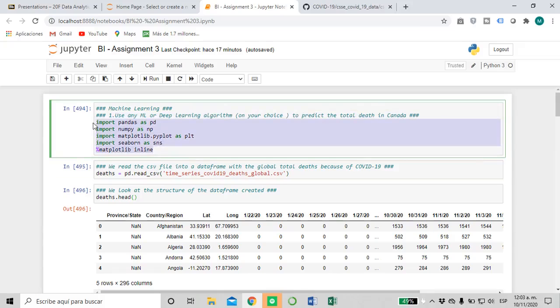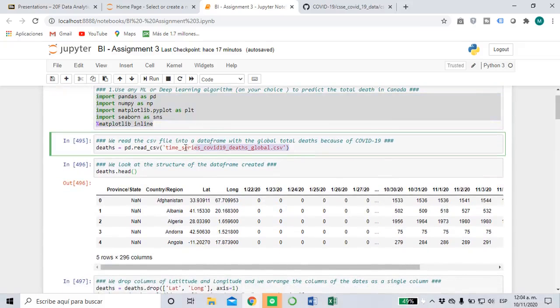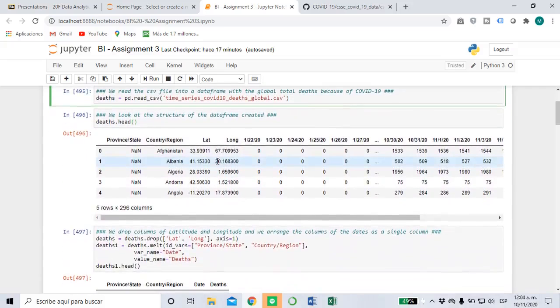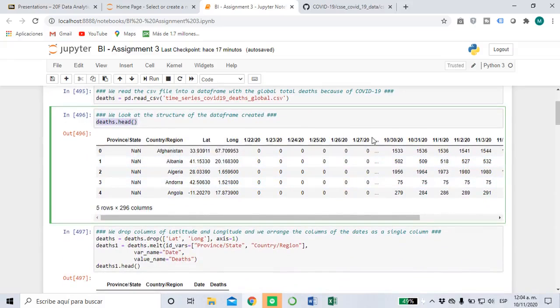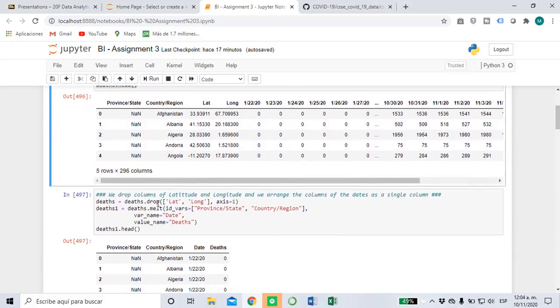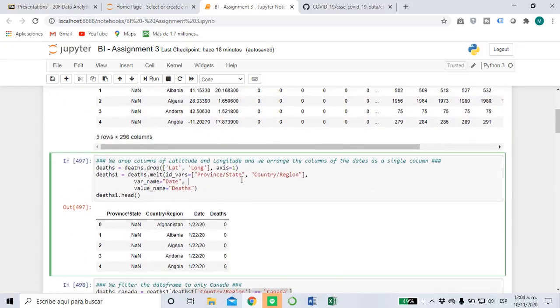First, obviously, you have to import all the libraries that we need. We're going to read the CSV file that I just showed you with the total debts around the world. With head we can see the structure of the data that I already showed you. First, I'm going to start cleaning the data. I'm going to drop the latitude and longitude columns. I don't need that.